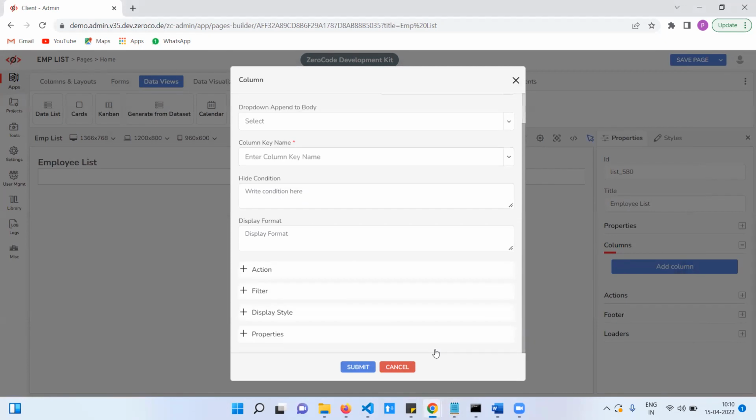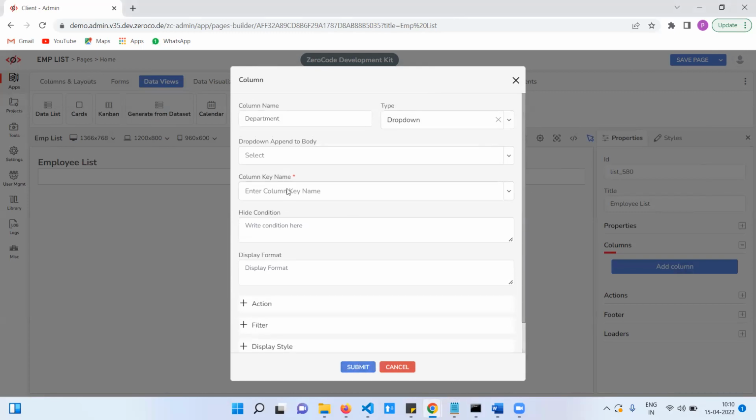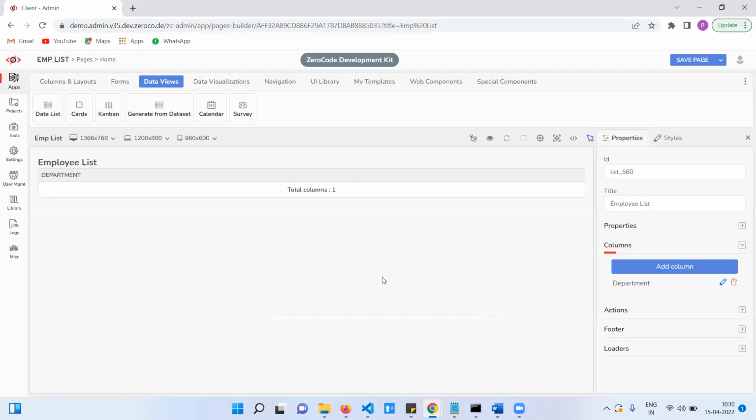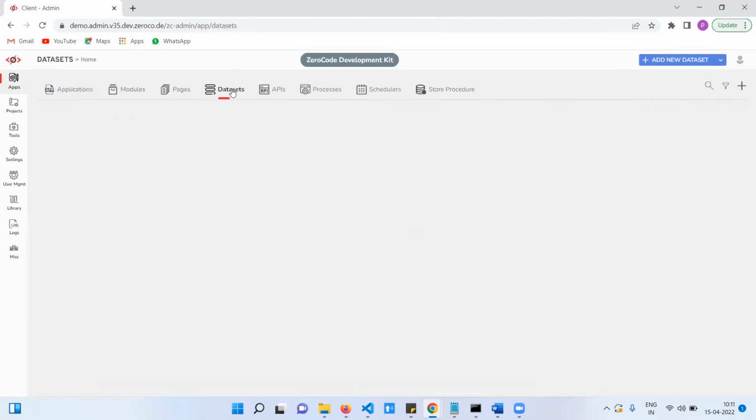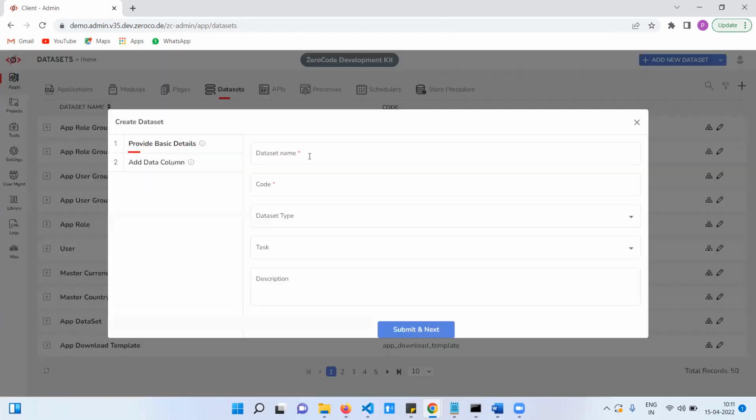You need to specify the API key. Before that, if you create the data set and API, it will automatically come. This page, sorry, we'll do it later. Before that, now we created the application, module and pages. Now I am going to create the data set, employee data set.